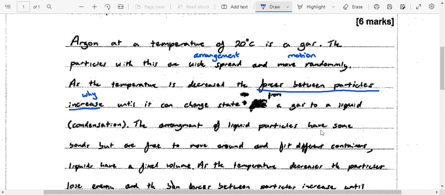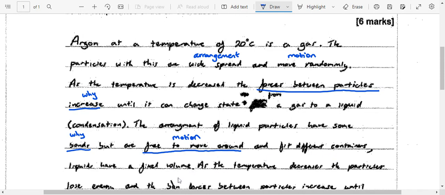The arrangement of the particles in a liquid have some bonds. So again, they're telling me a little bit about why there's bonds between the particles now, but are free to move around. So they're telling me about the motion again. And fit different containers. Liquids have a fixed volume.